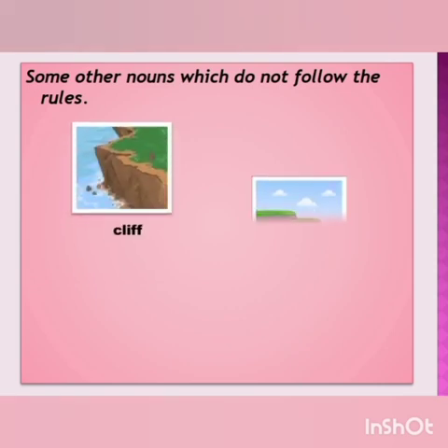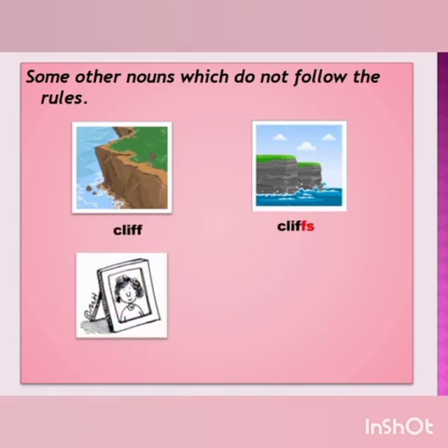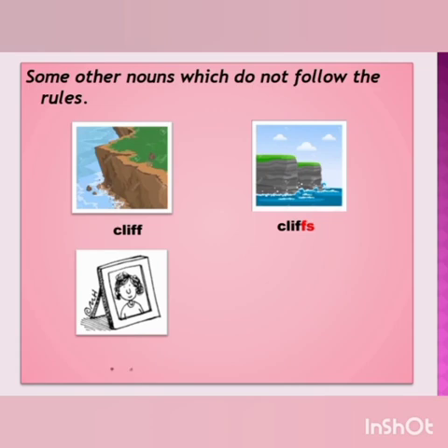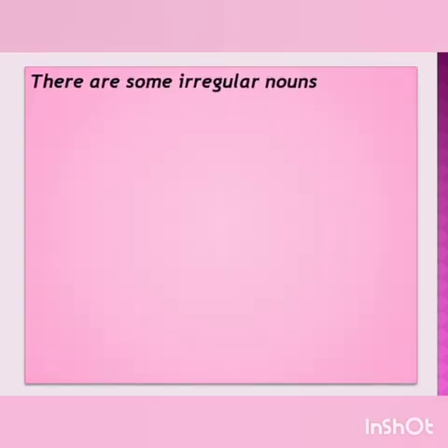These are cliff, cliffs, photo, and for more than one, we add only s to make this noun in plural form. So we write photos.